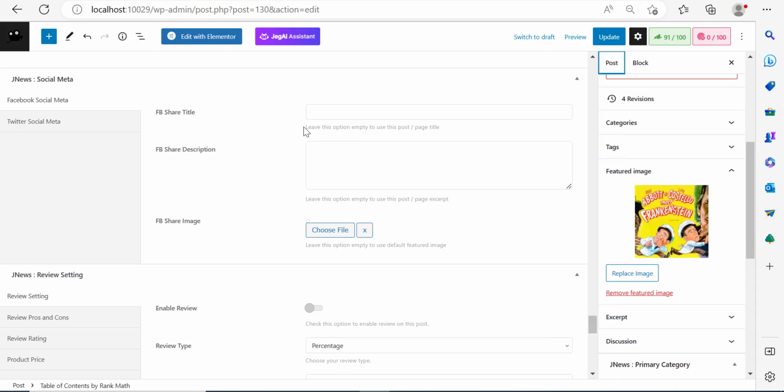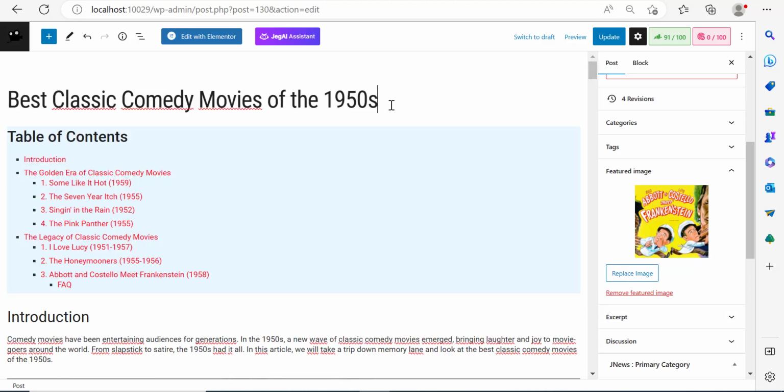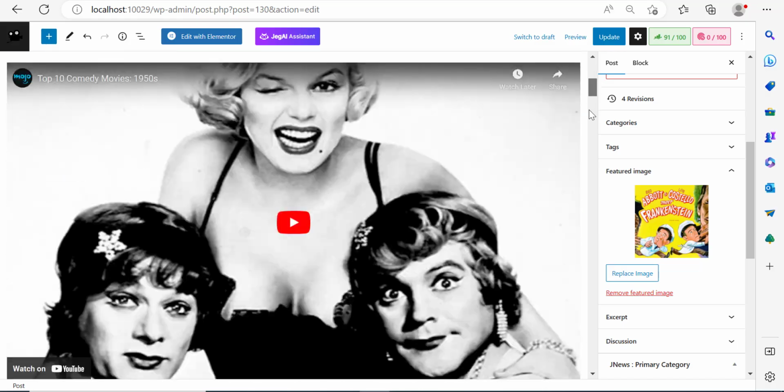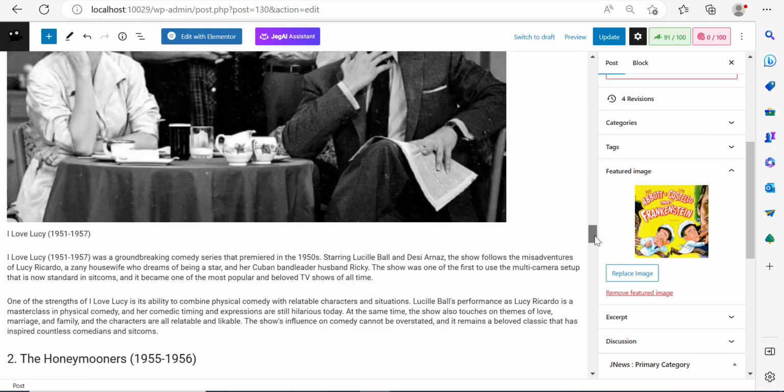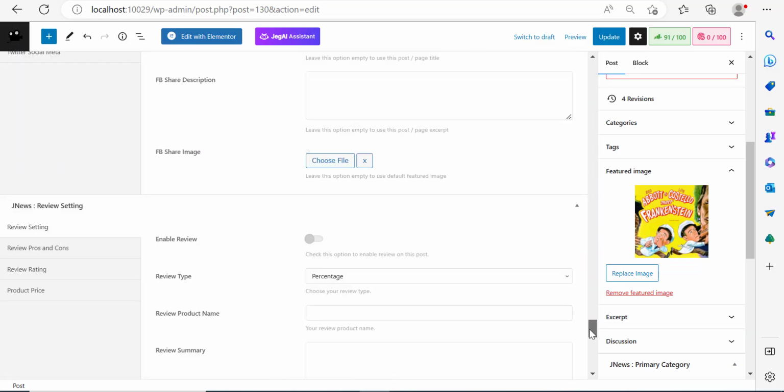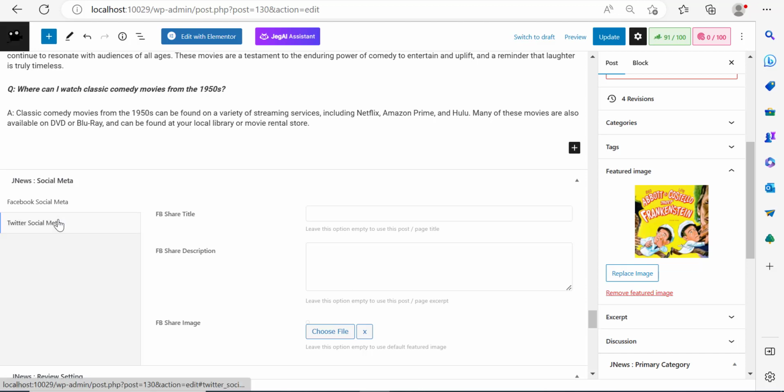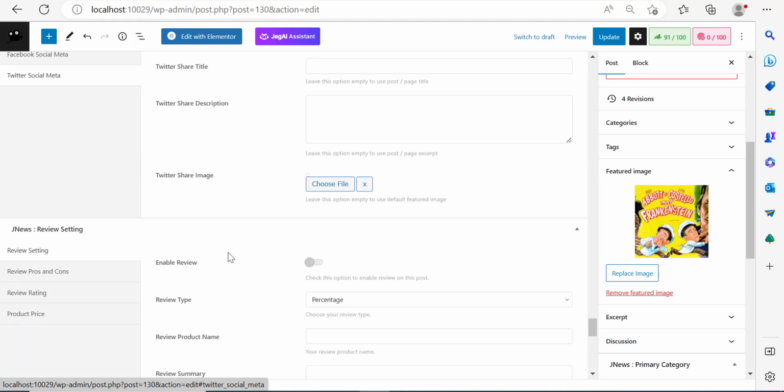Now, if you want to display a different image when people are sharing your post on Facebook, you can do this through this section over here. You can also display a different description or a different Facebook title. Now, the title here is this one, Best classic comedy movies in the 1950s, but you can display a different one if you want to. Now, let me just scroll down over here. You can do the same for Twitter, by the way. You can click on Twitter, do the same.